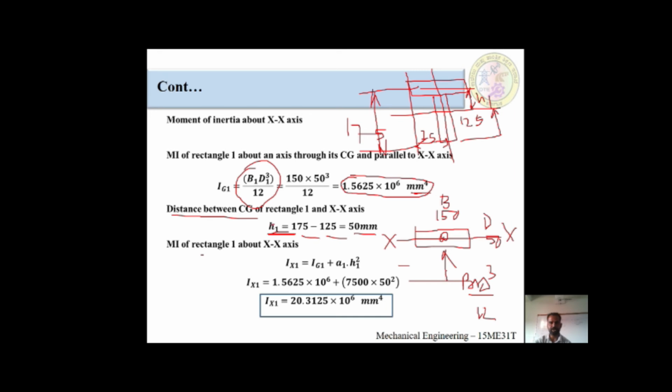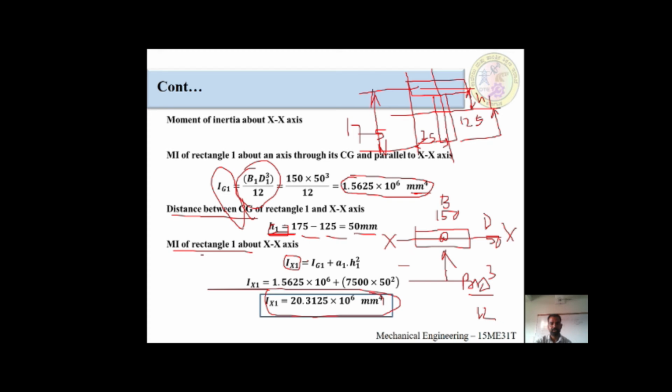After finding h1, we have to put these two values in the parallel axis theorem formula. Ixx1 is equal to Ig1 plus A1 times h1 square. We got Ig1 is equal to 1.5625 into 10 raised to 6, plus area 1 is equal to 7500, and the h value would be 50 square. The total Ixx would be 20.3125 into 10 raised to 6 millimeter raised to 4. This is the value of moment of inertia of rectangular one section.